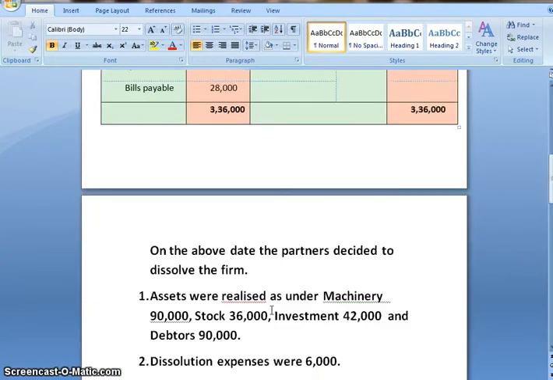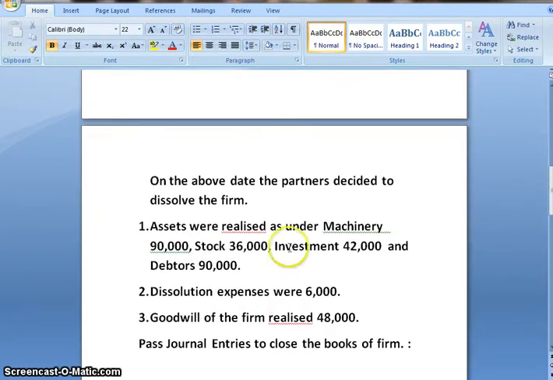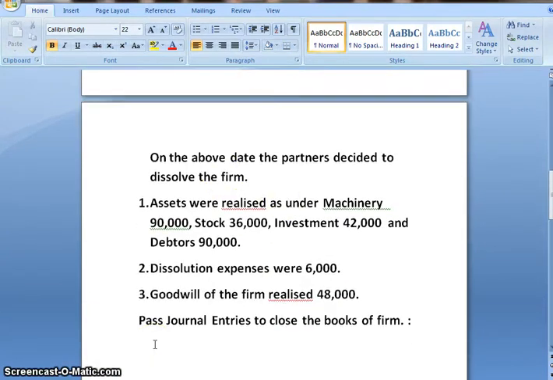Next, additional information. On the above date, the partners decided to dissolve the firm. Assets were realized as under: machinery 90,000, stock 36,000, investment 42,000 and debtors 90,000. Meaning after selling the assets, the following amount was realized. Also in adjustment 3 it is given goodwill of the firm was realized as 48,000.